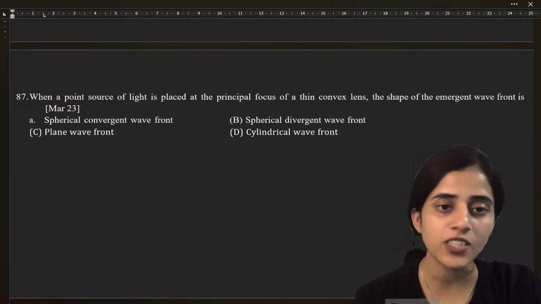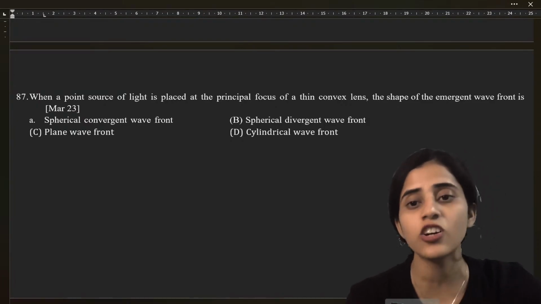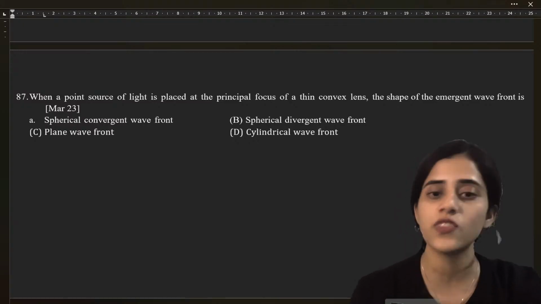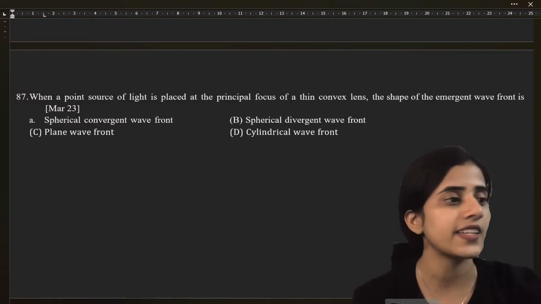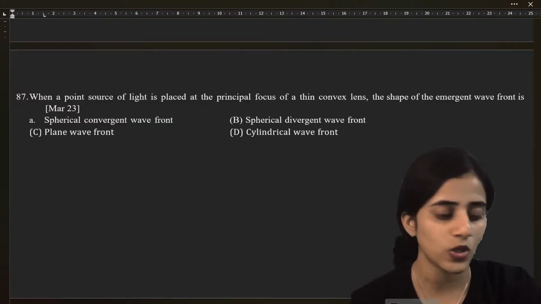Next question. When a point source of light is placed at the principal focus of a thin convex lens, the shape of the emergent wavefront is: spherical, spherical divergent, spherical convergent, plane wave, or cylindrical wavefront. What is the answer?